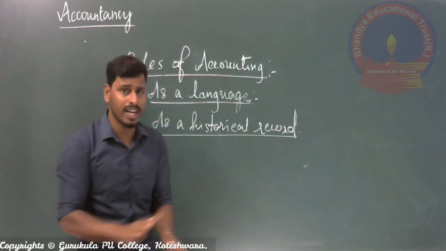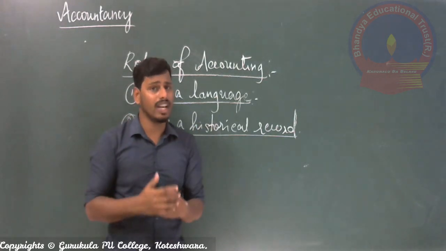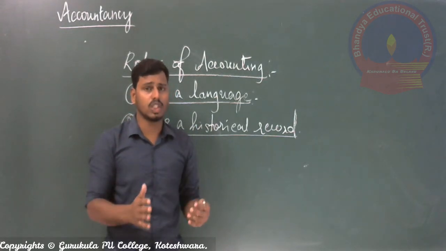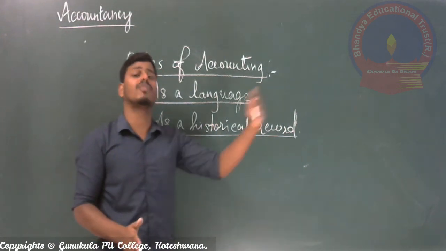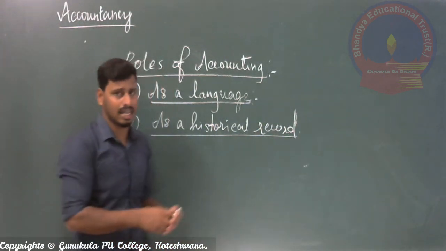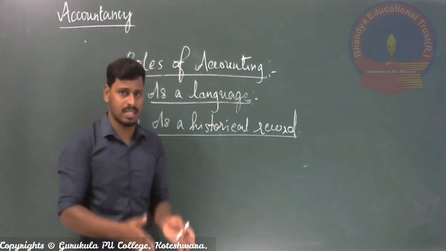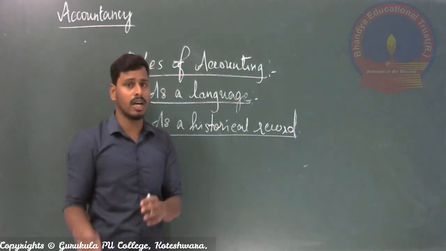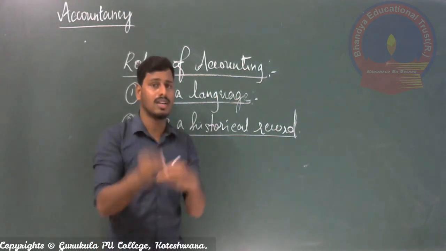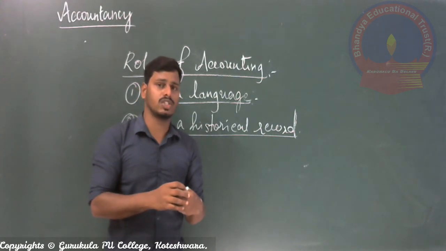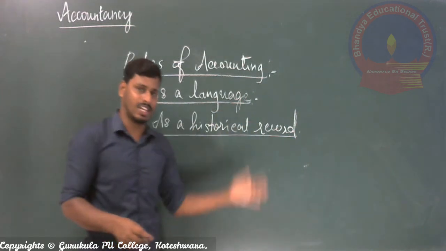Normally we don't fix a specified period to start as well as finish the work, right? So with the intention of continuing those business activities for a long period, we start the activities. Once you have completed the first year, the second year, the third year, or if you are in the fifth year of business activities, you might need information from your previous years.